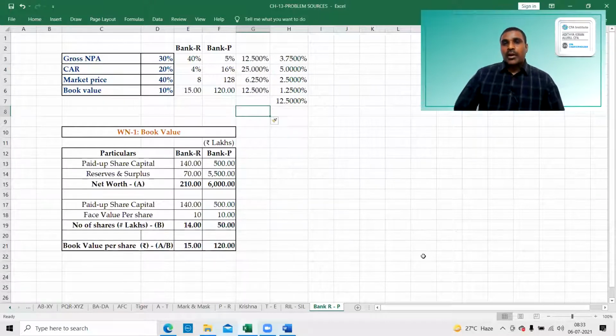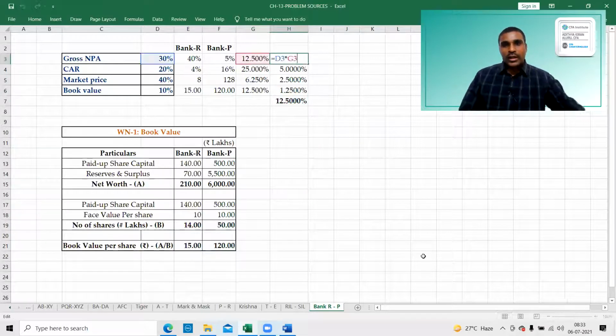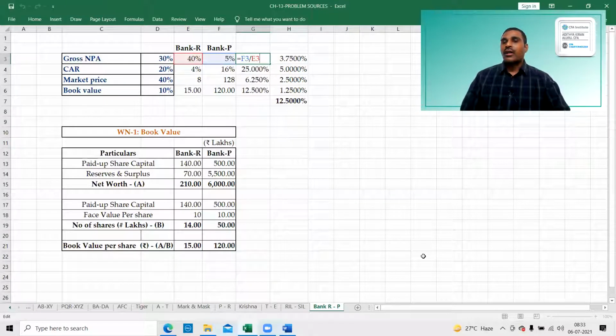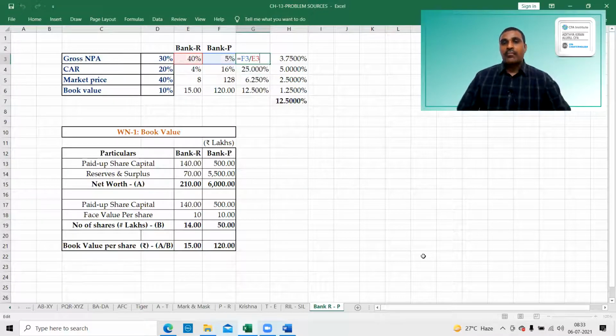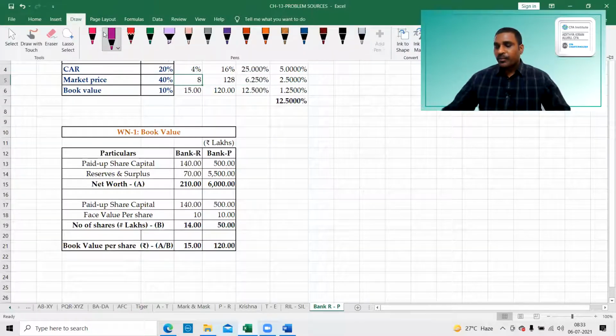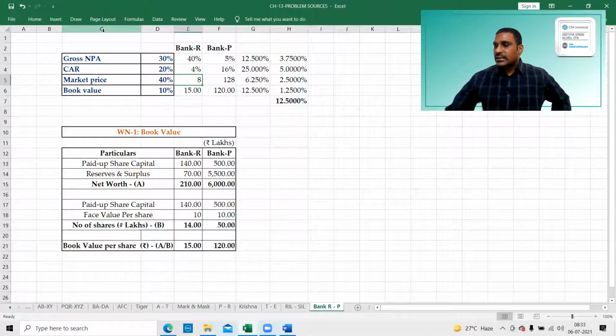Right, the most important point here: calculations are very important. Look at this. Here what I took is 12.5, when I'm getting 12.5, it is bank R divided by bank P. Now, when I take capital to risk assets ratio, I have taken E4 divided by F4. Look at this, so bank P divided by bank R. Be very careful. So out of these, this is a positive sign.